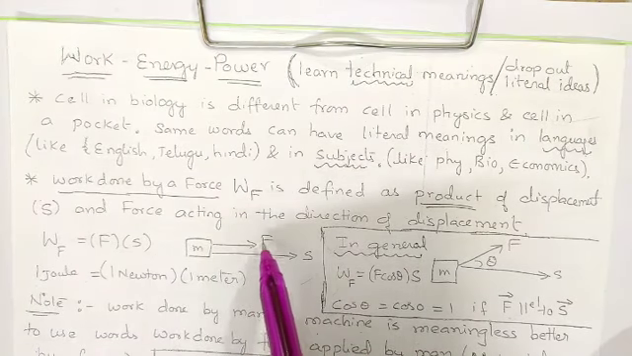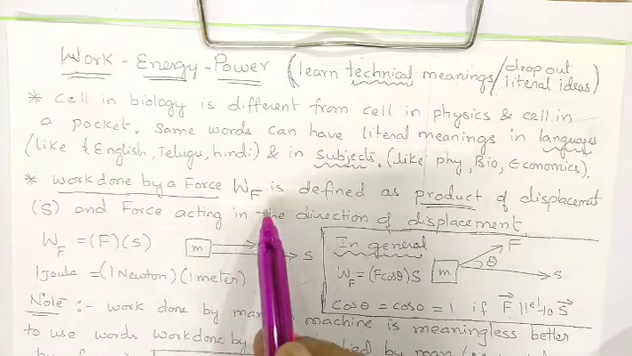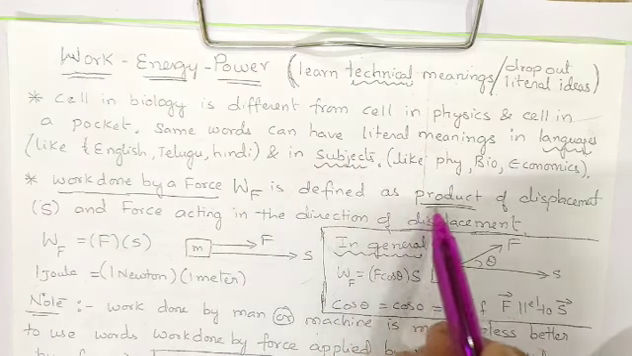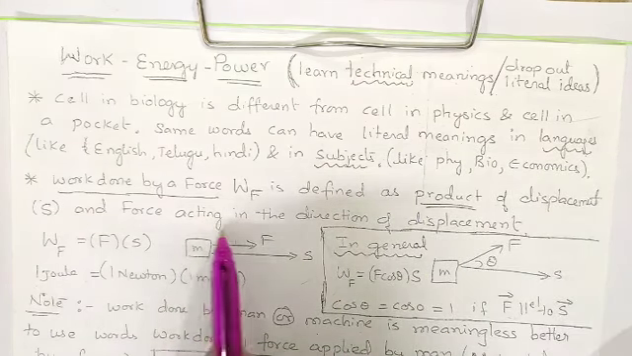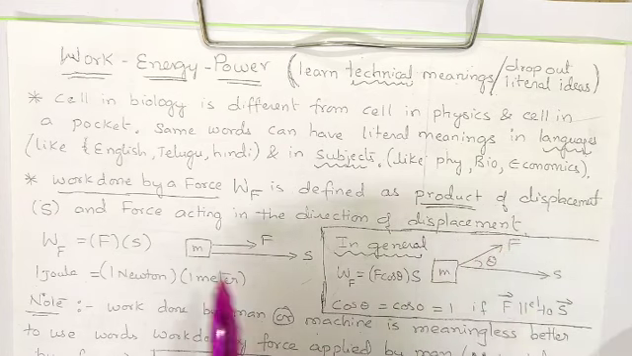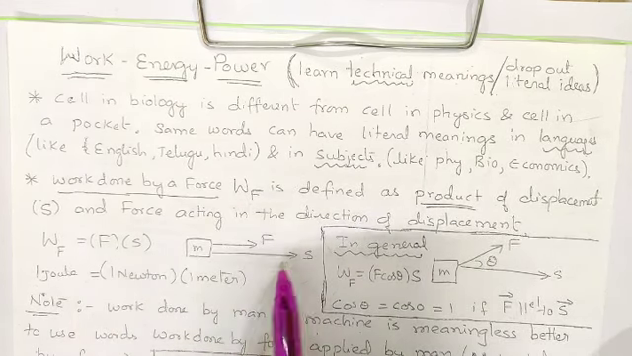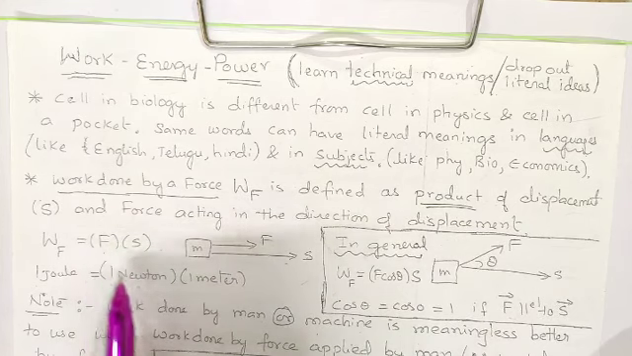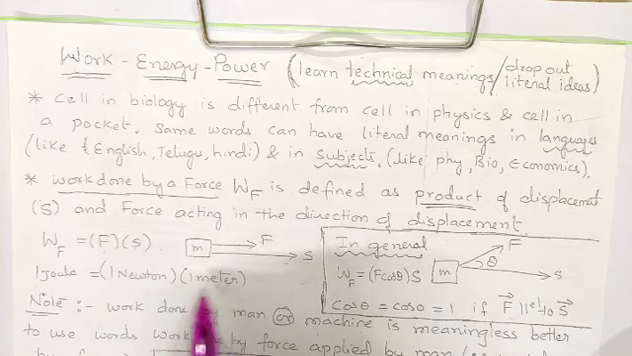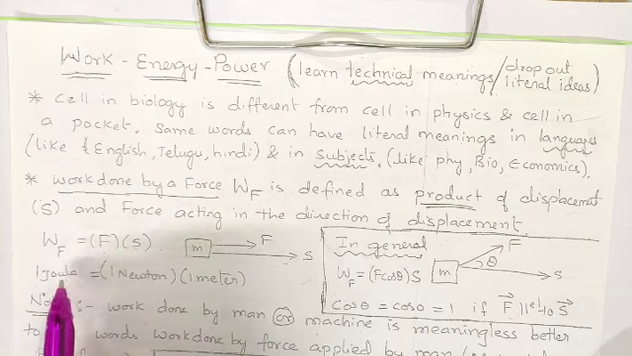Suppose there is a mass and you apply a force and displace it. Then we define work done by a force as the product of displacement and the force acting in the direction of displacement. So if we keep force parallel to the displacement, then we can multiply both of them and get the answer. Force is measured in newtons, displacement is measured in meters, newton into meter is a joule. So work is measured in joules.